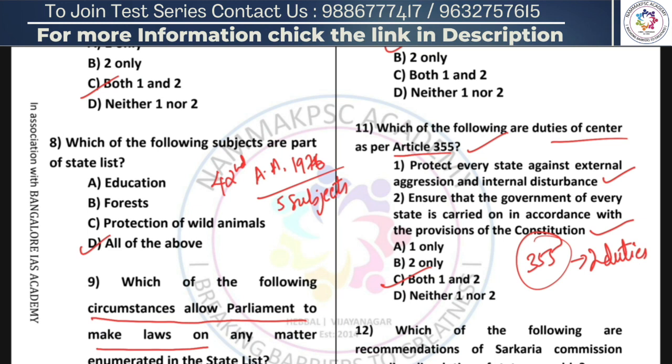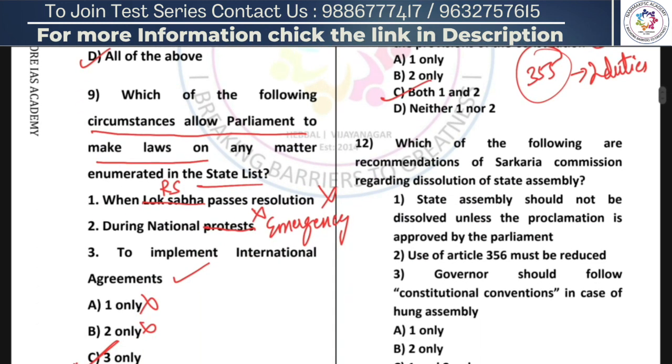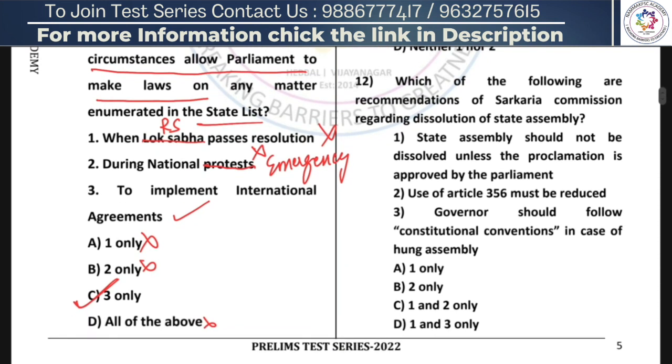Going forward to the next question, which of the following are recommendation of Sarkaria Commission regarding dissolution of state assembly? Statement 1, state assembly should not be dissolved unless the proclamation is approved by the Parliament. Statement 2, use of Article 356 must be reduced. Statement 3, governor should follow constitutional conventions in case of hung assemblies.